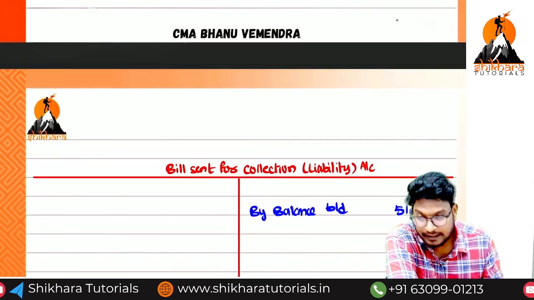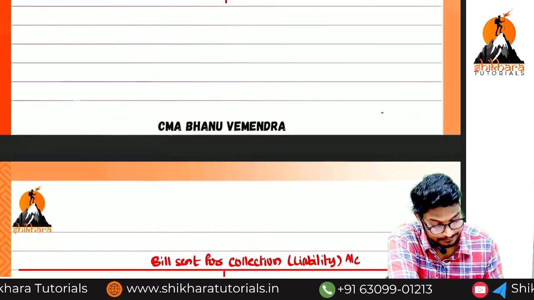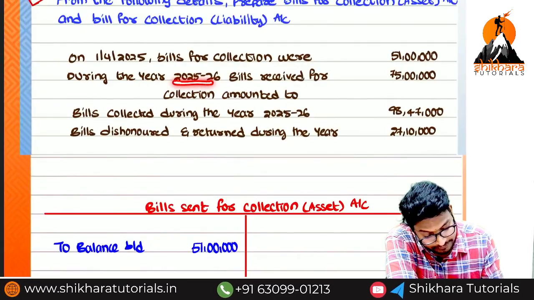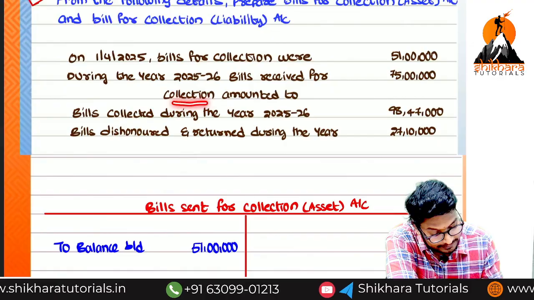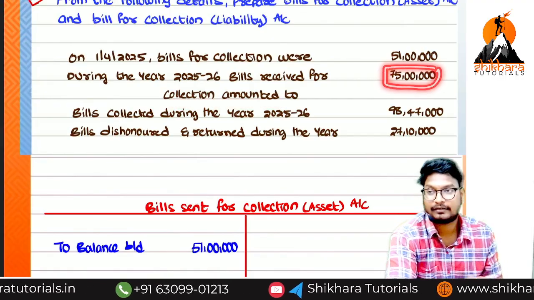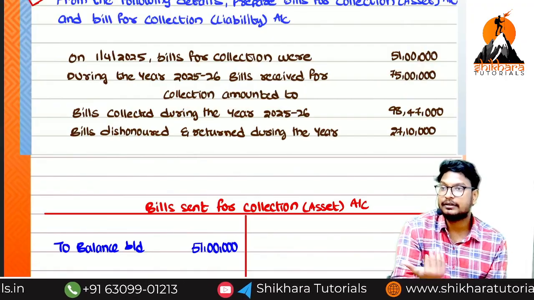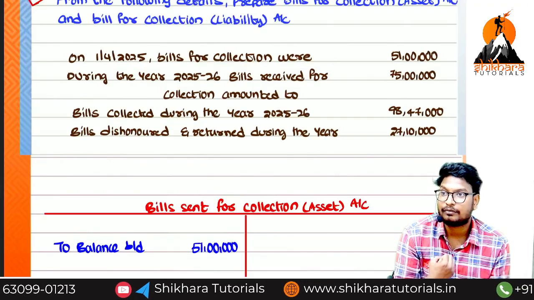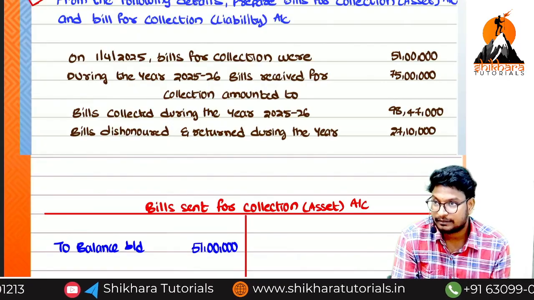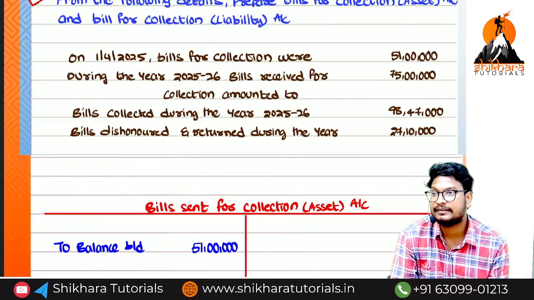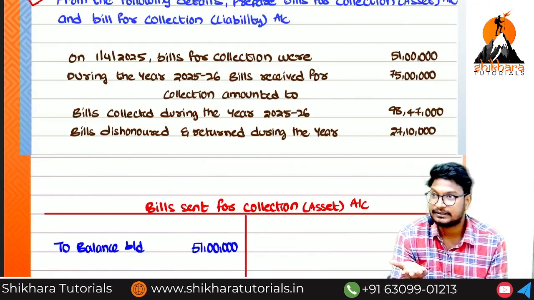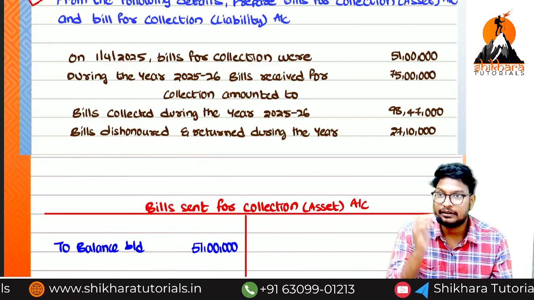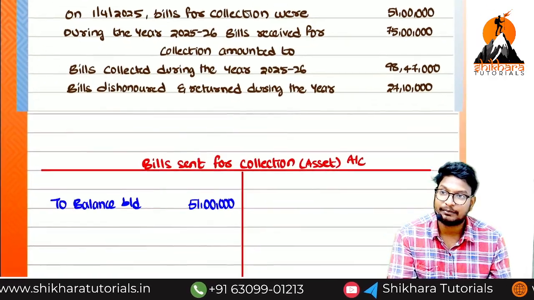Next one. Have you completed? Okay. What is the next one they are asking, ma? During the year 25-26, bills received and collected amount to how much, ma? 75 lakhs. What is the meaning of this 75 lakhs? We have received the bills from the drawer for the purpose of collection. So that means it increases the balance of the asset and also increases the balance of the liability. Which side, ma? Asset debit side and liability credit side. Same name, opposite name, opposite name.